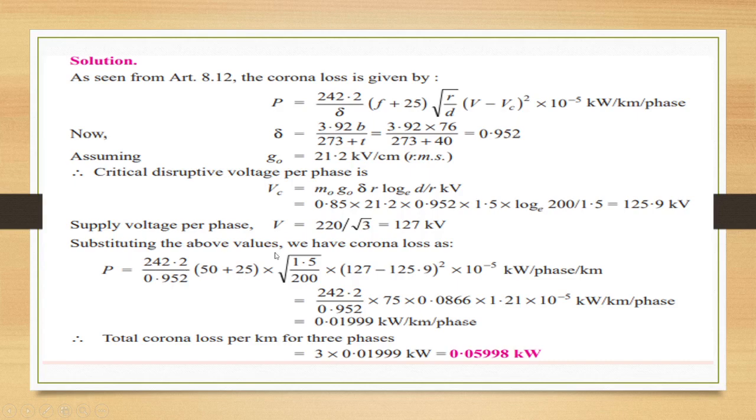Substituting the above values in the corona loss formula, we are going to get P is equal to 0.01999 kilowatt per kilometer per phase. Therefore, total corona loss per kilometer for 3 phases is multiplied by 3. So, we are going to get it as 0.05998 kilowatt.